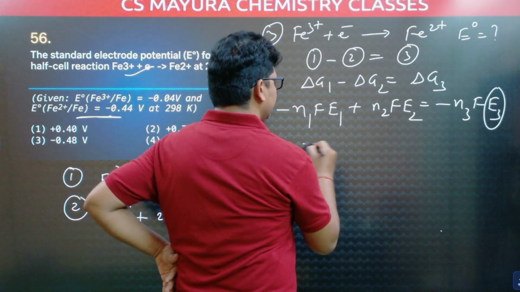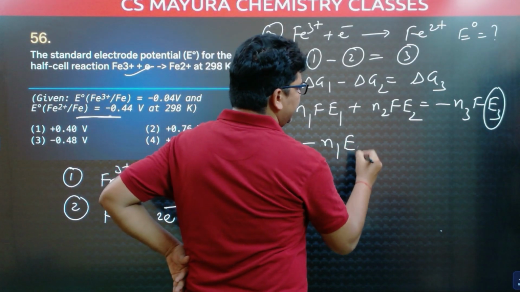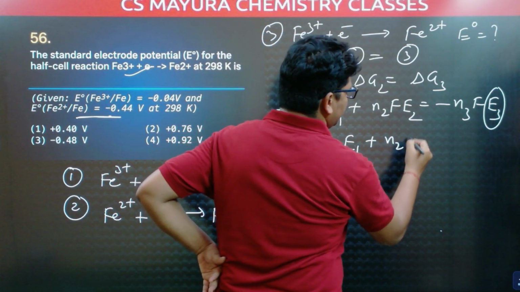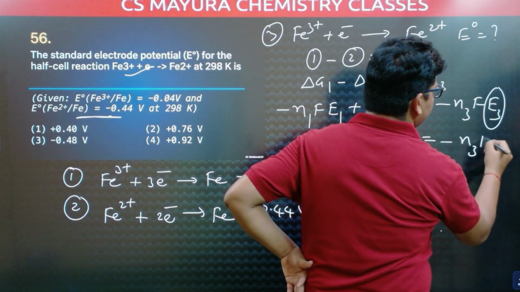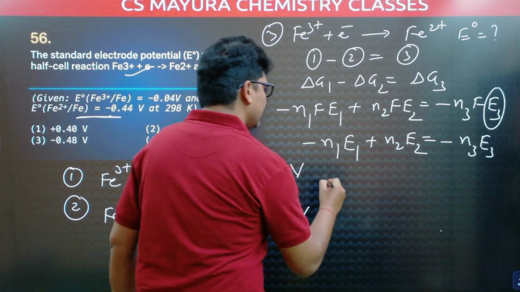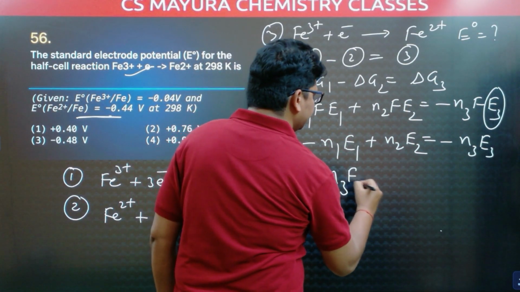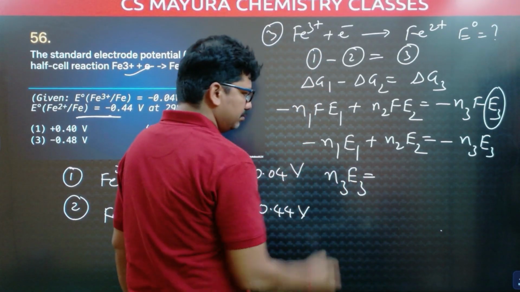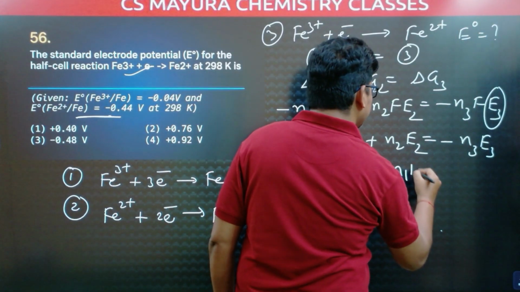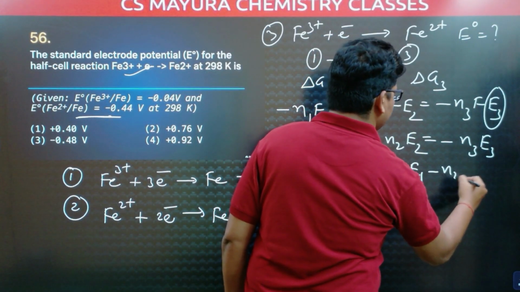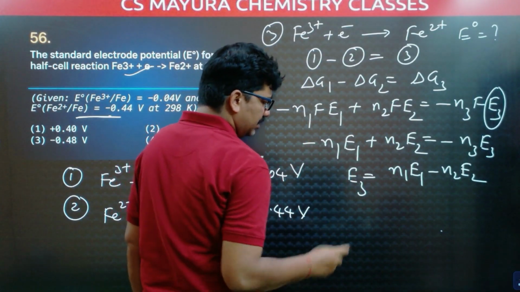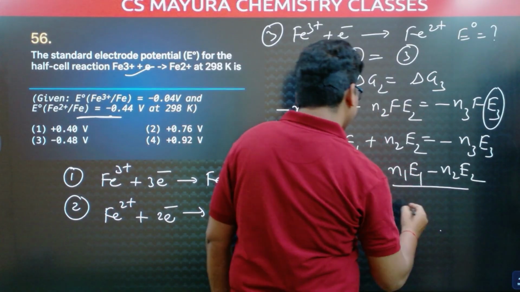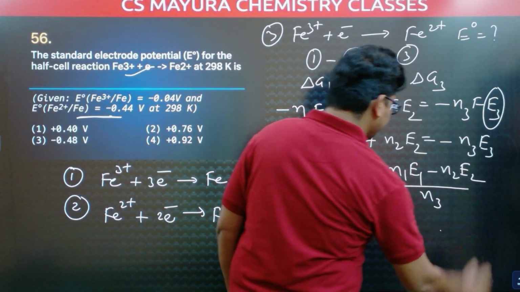Then we get minus n1E1 plus n2E2 is equal to minus n3E3. Multiplying with minus, n3E3 is equal to n1E1 minus n2E2. Now E3 is equal to (n1E1 minus n2E2) by n3.